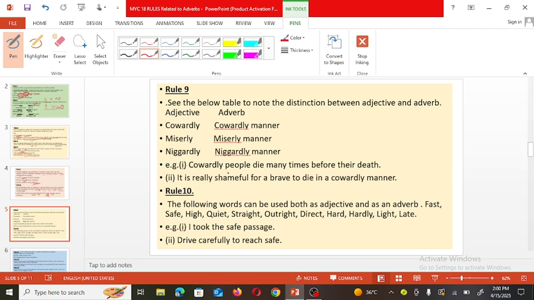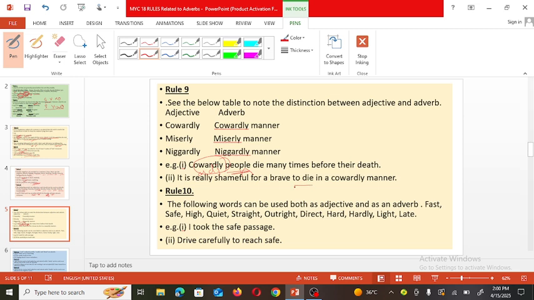For example, cowardly people die many times before their death. So how are the people? People is a noun here. And how are the people? Cowardly. So that is an adjective here.